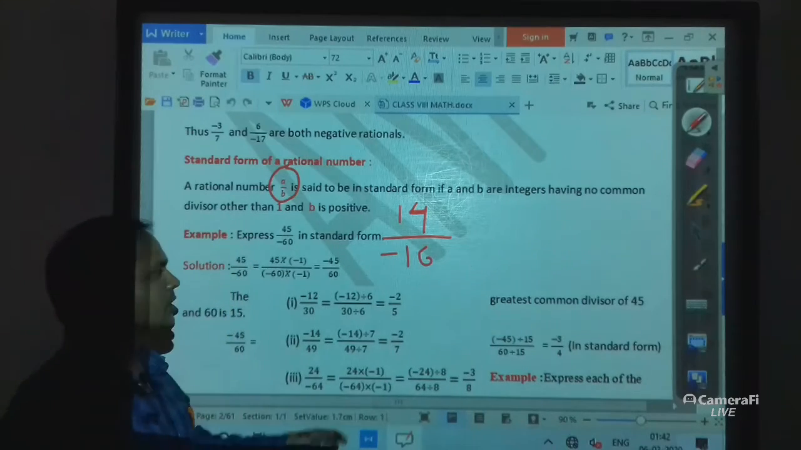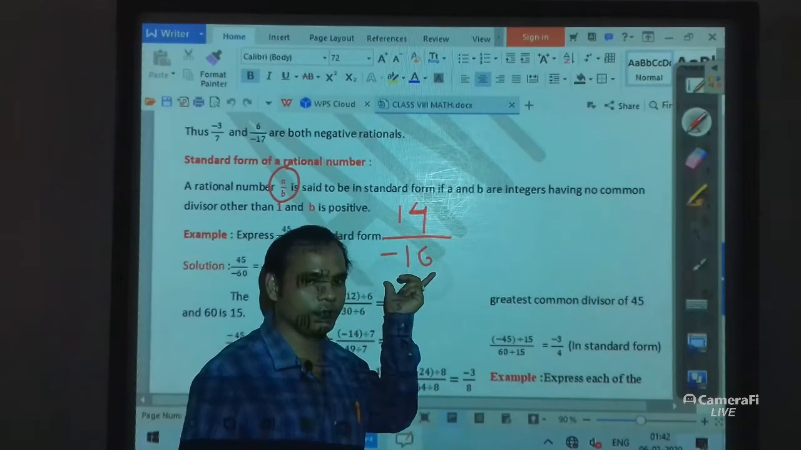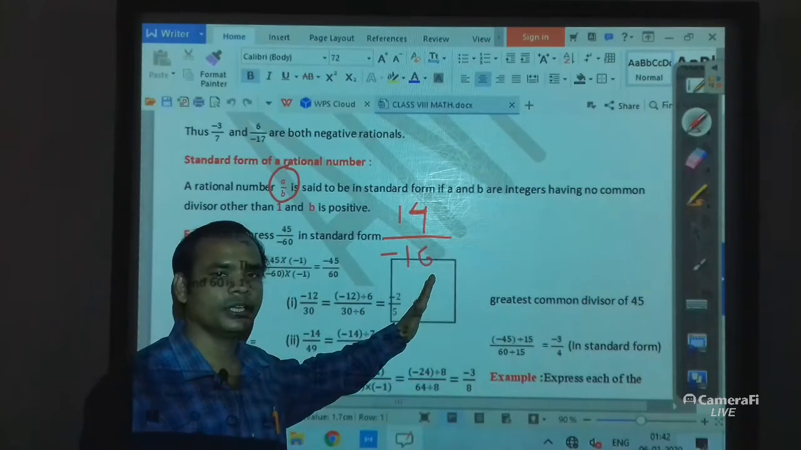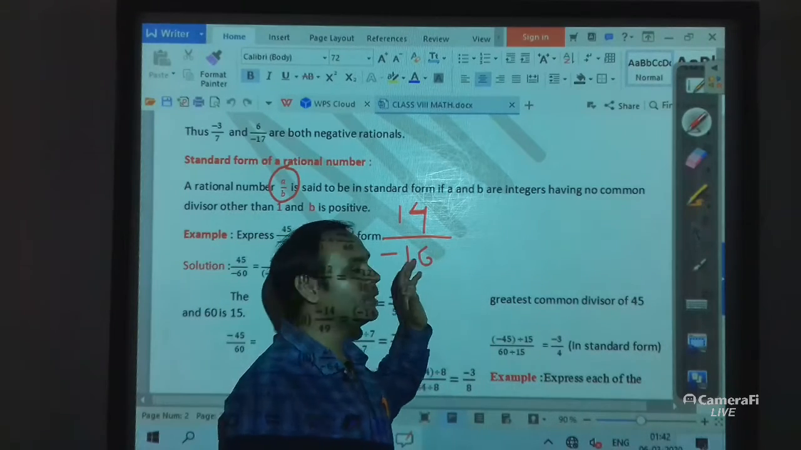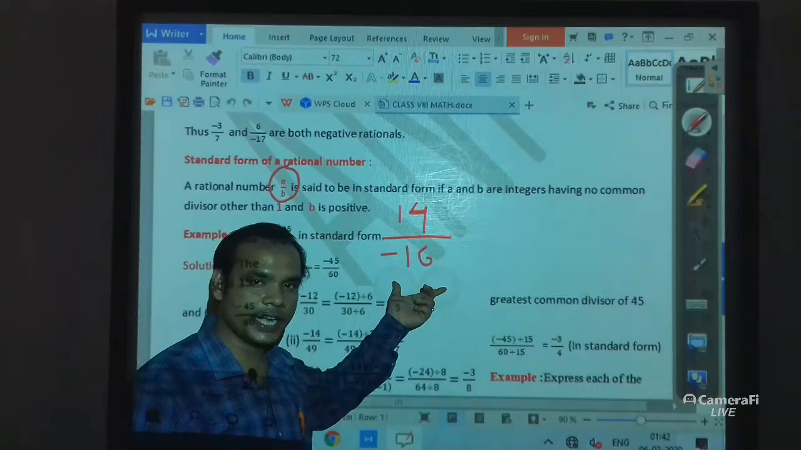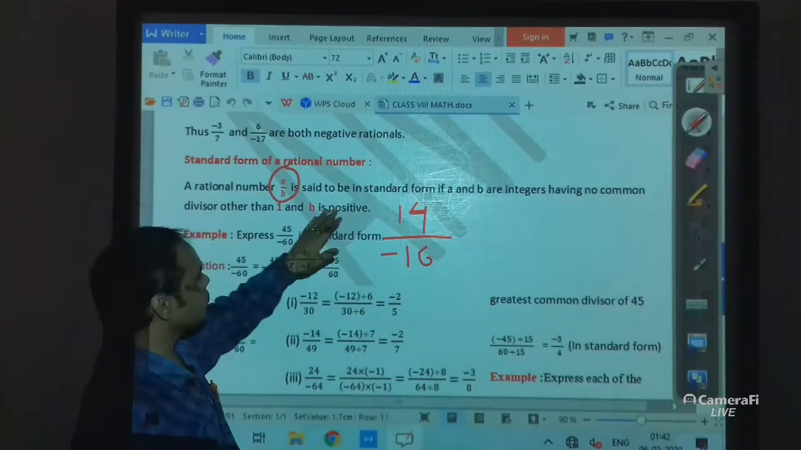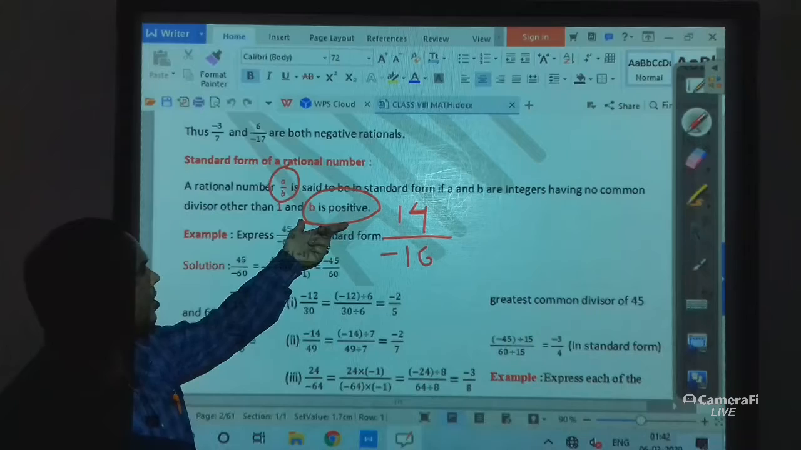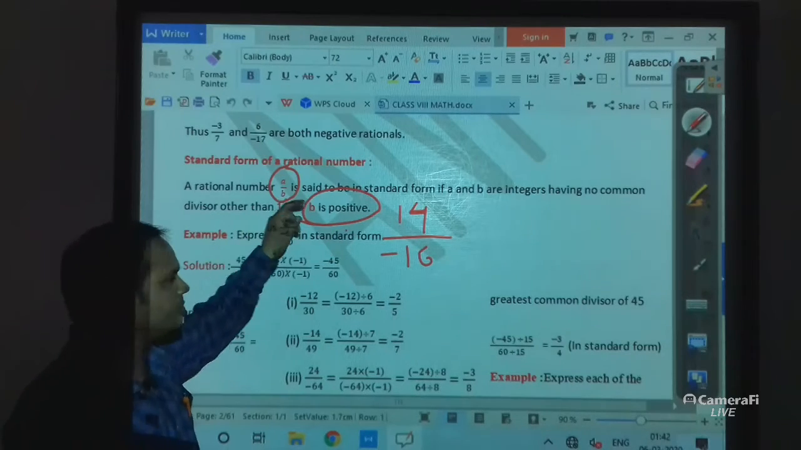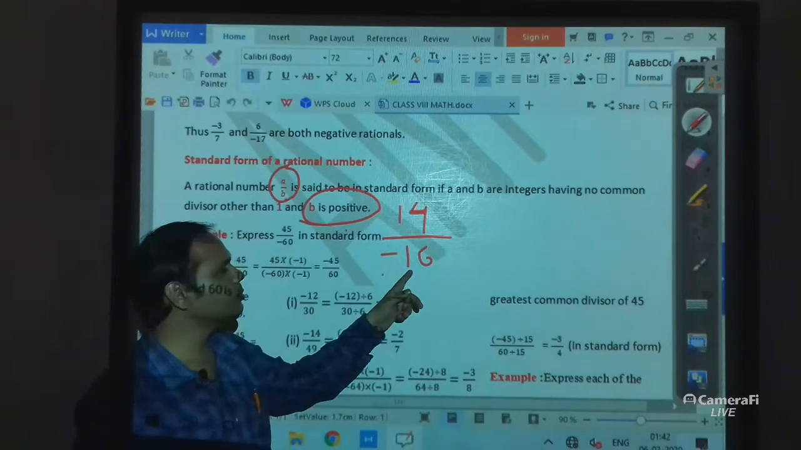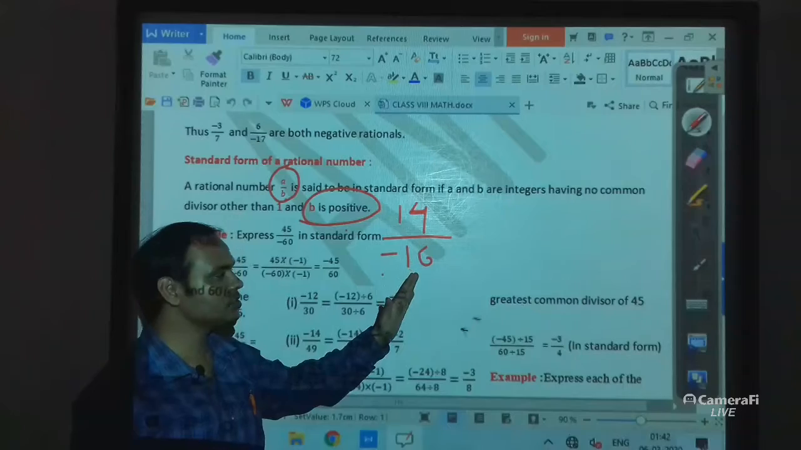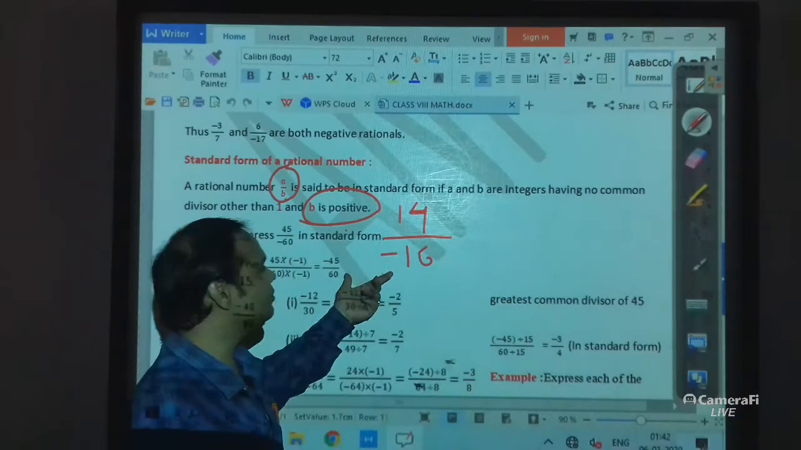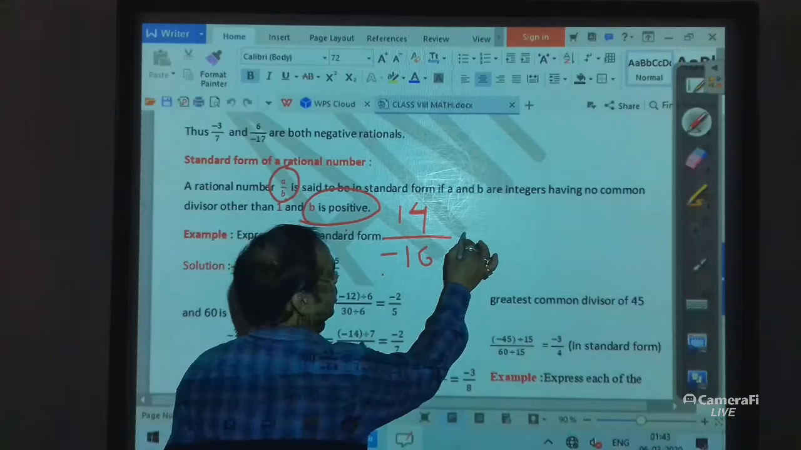So students, it is not in standard form. 14 by minus 16, it's a rational number. It's definitely a rational number, but it is not in standard form, because here b is positive, that means the denominator must be positive, but here you can see that the denominator is negative. So at first we have to convert it into a positive denominator. How will you convert it into a positive denominator?